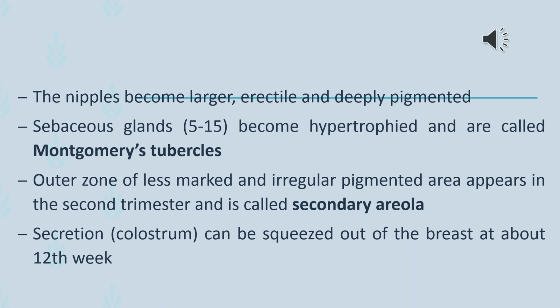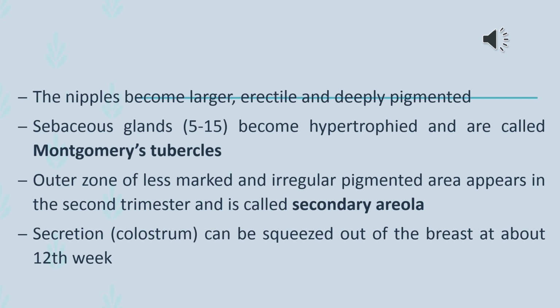The nipples become larger, erectile and deeply pigmented. The sebaceous glands, usually 5 to 15, which remain invisible in the non-pregnant state in the areola, become hypertrophied, and this is called Montgomery's tubercles.